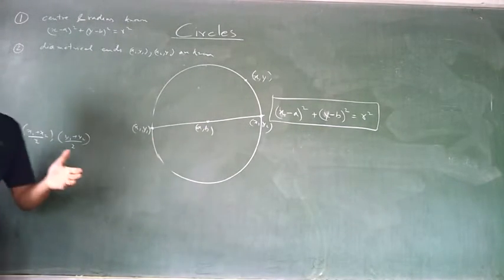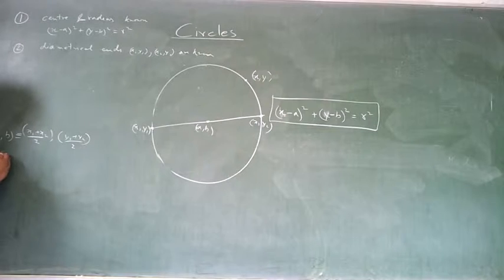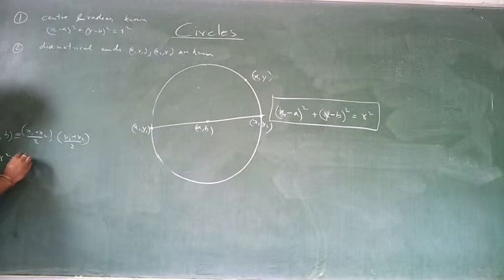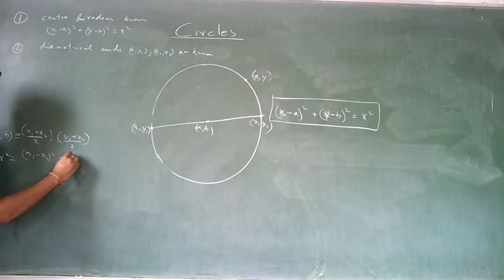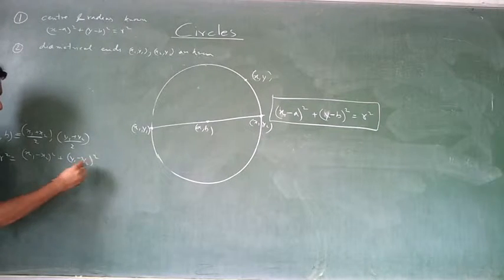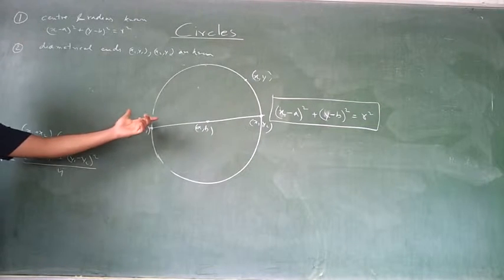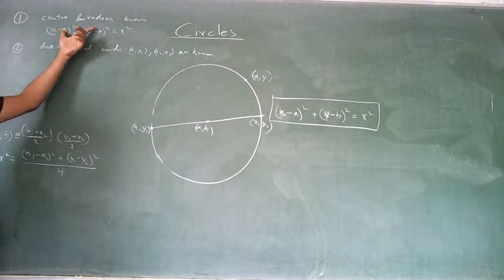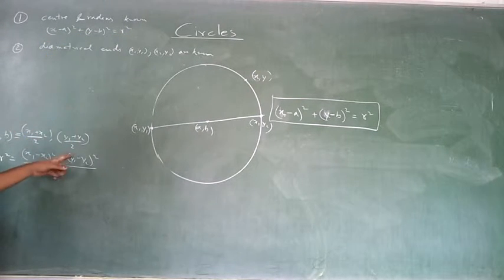Diameter square is 4 times the radius square, or not? 2r the whole square. So radius square is going to be distance square between the two points divided by 4. So it is going to be x1 minus x2 the whole square plus y1 minus y2 the whole square, whole divided by 4. If values were given to you, say 10, 12 and 14, then you can straight away calculate this and fit it over here. Radius square becomes this, and the centers, instead of a this one, instead of b this one.